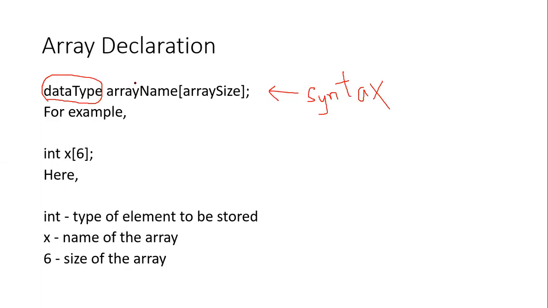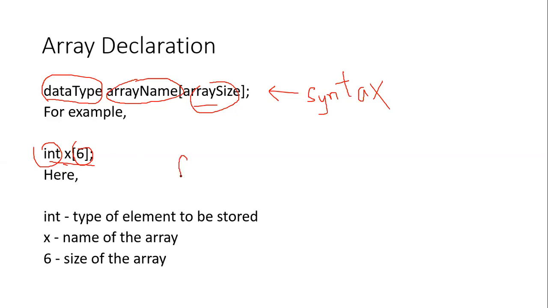Then we have to write a name of an array. You can write any name of an array. Then we have to give it size: how many elements it is going to store. So it will be the array size. Just consider for an example here we have int x of 6. Here int is a data type, x is the name of an array, and 6 is the size of an array. So 6 says it is going to hold 6 elements.